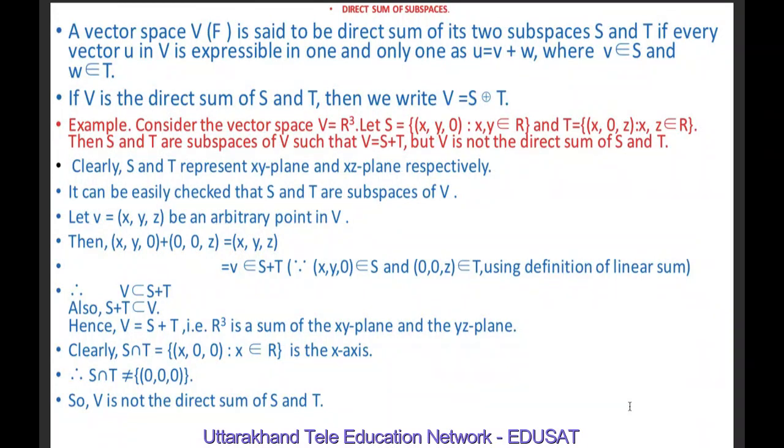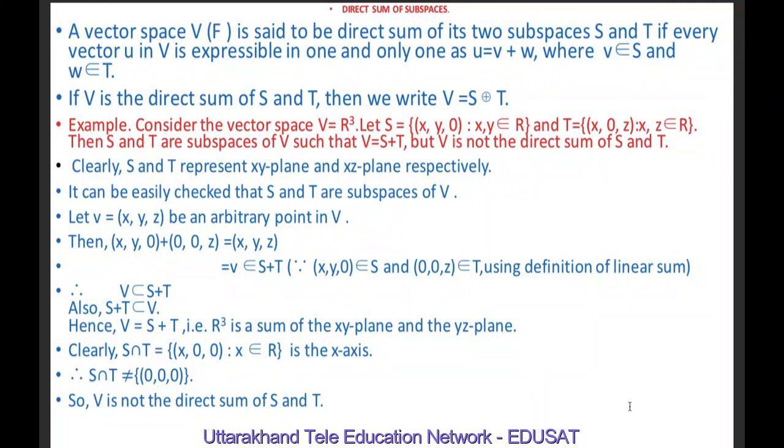Let v equal to (x, y, z) be any arbitrary point in V. Then (x, y, 0) plus (0, 0, z) is equal to (x plus 0, y plus 0, 0 plus z).